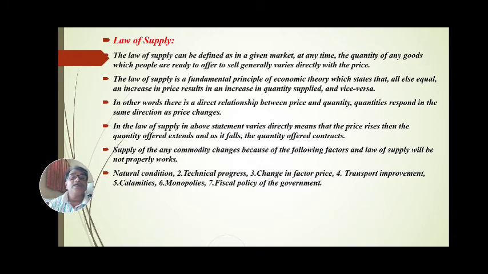These factors affect the law of supply, and when these factors are not in a proper range, then the law of supply is affected and does not work.